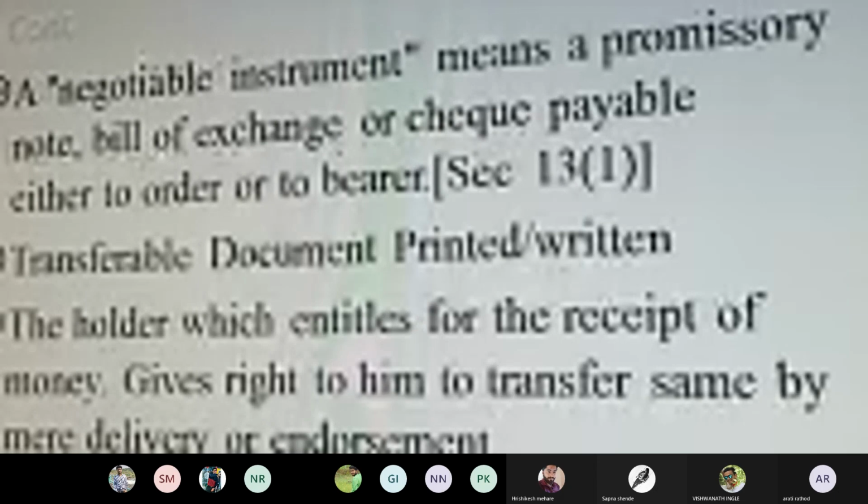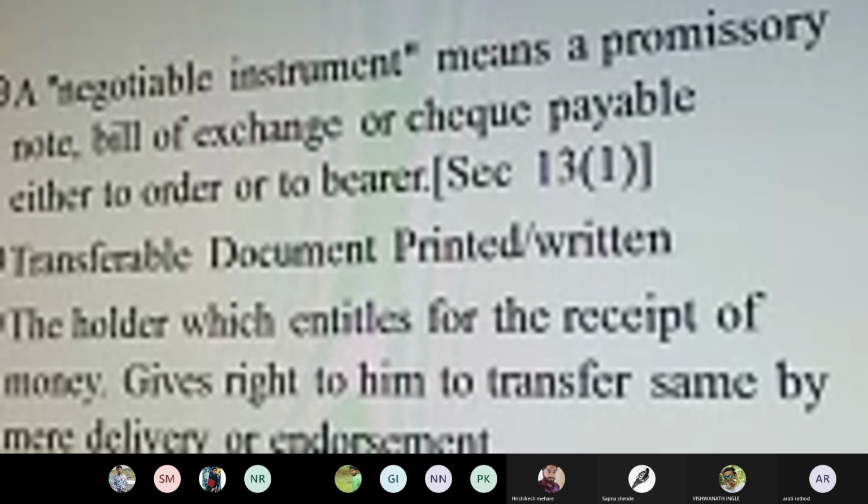Now, what is meant by negotiable instrument? A negotiable instrument means a promissory note, bill of exchange, or check payable either to the order or to the bearer. So, Section 13(1) of the NIA, which stands for Negotiable Instrument Act 1881, specifically deals with what is meant by a negotiable instrument. This particular definition is specifically provided in the law itself, wherein it deals with only three perspectives. And what are those three perspectives?